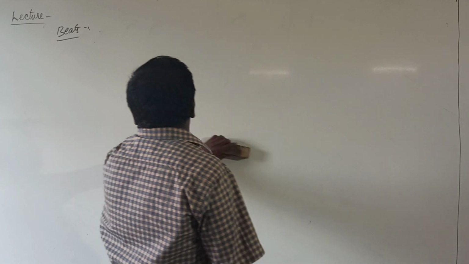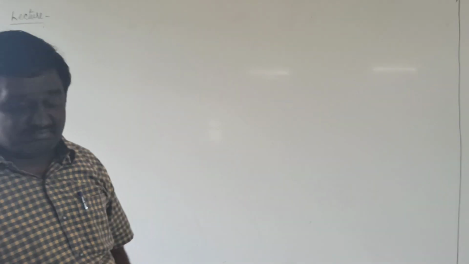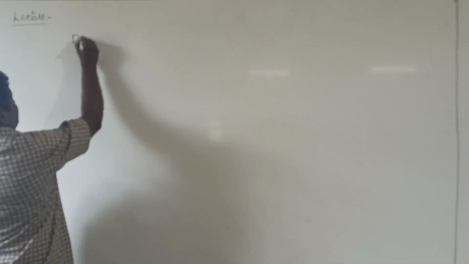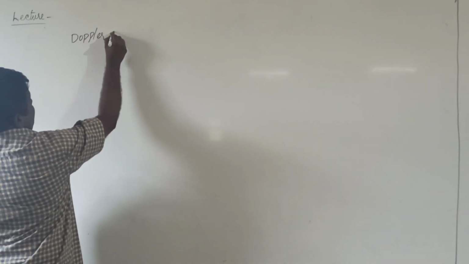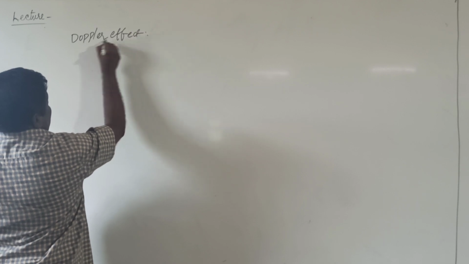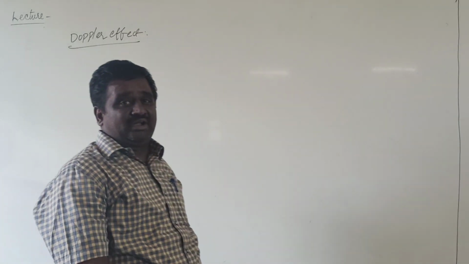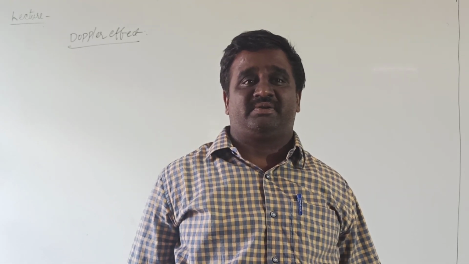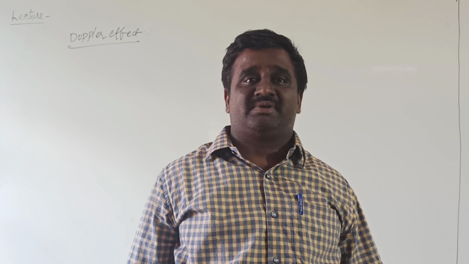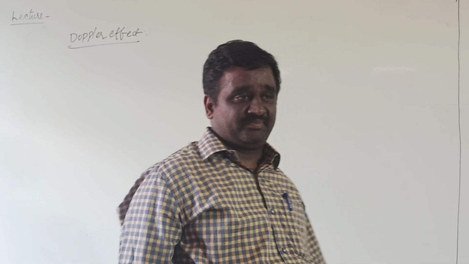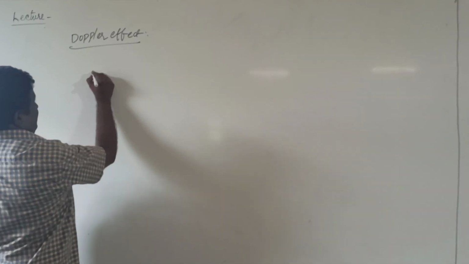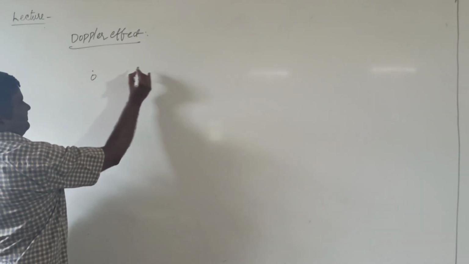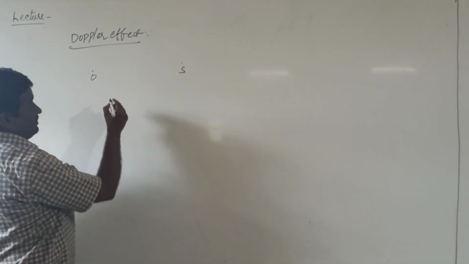Now we discuss the Doppler effect. What is the meaning of the Doppler effect? The apparent change in frequency of the source of sound due to relative motion between the source of sound and the observer is called the Doppler effect. Let O be the position of the observer. Let S be the position of the source.